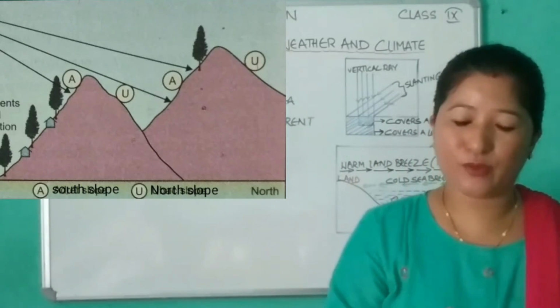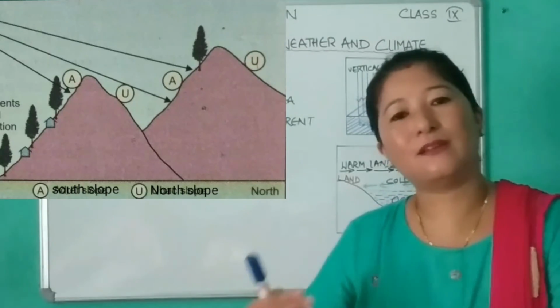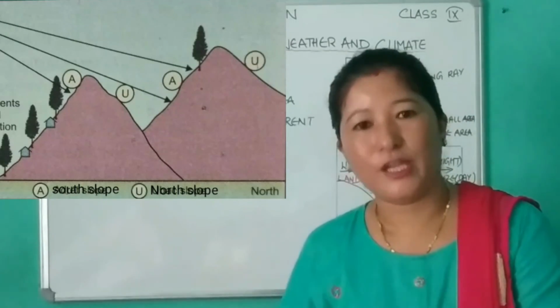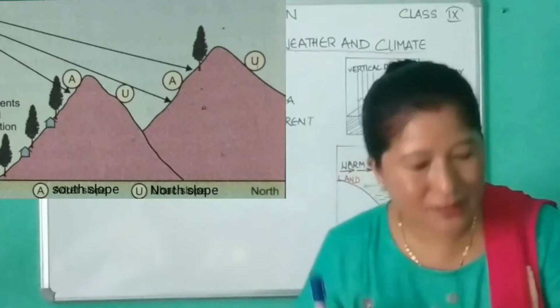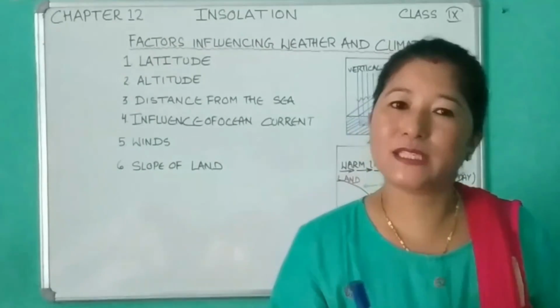So in that region we find more vegetation and more settlement than on the north facing slope. This effect of slope is known as the aspect effect.